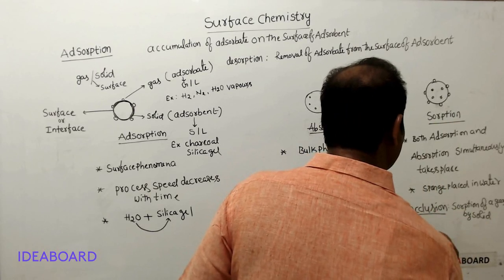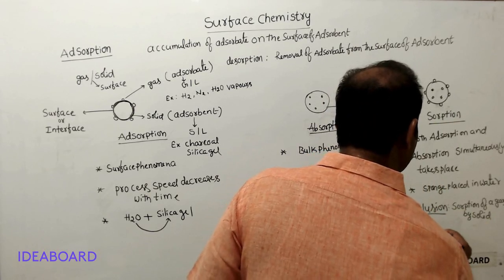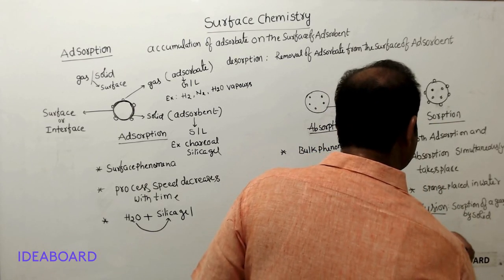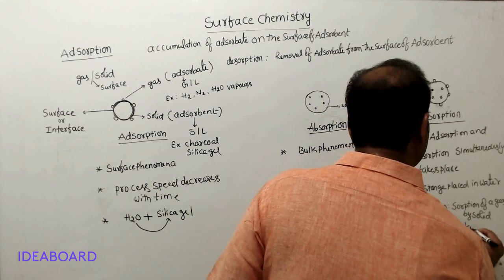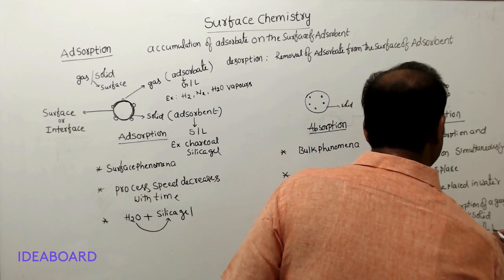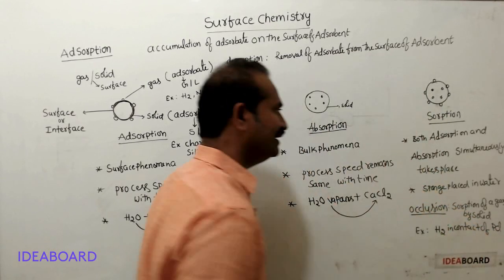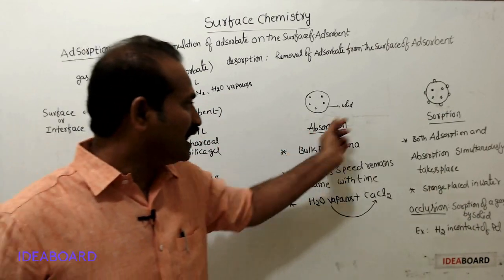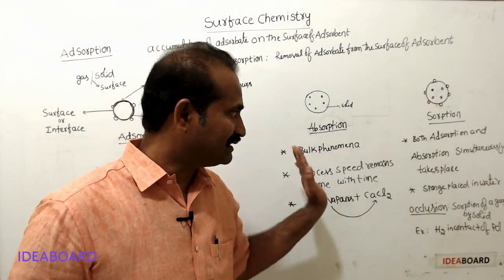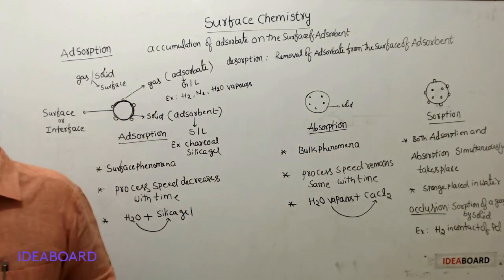Example: H2 gas in contact with finely divided palladium. This is about adsorption, absorption, and sorption. These are three important terms.